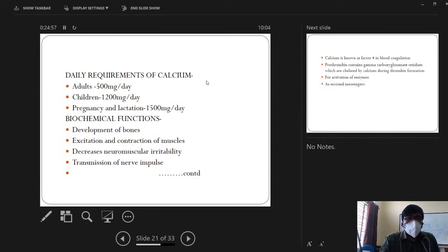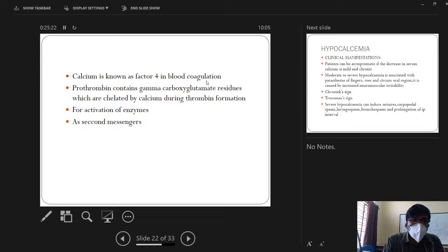So these are the daily requirements of calcium. Adults will require 500 milligrams per day. Children will require 200 milligrams per day. And pregnancy and lactation will require 1500 milligrams per day. So biochemical functions, as I told earlier: it is a major constituent in bone metabolism, excitation and contraction of cardiac muscle and skeletal muscle, and it is required in neuromuscular transmission. As I told earlier, calcium is also an important factor in blood coagulation.